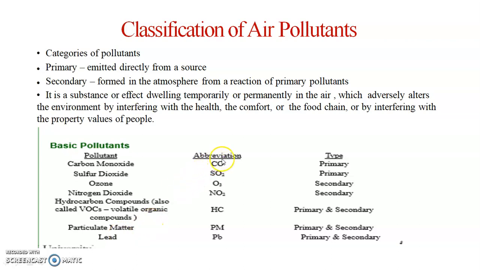I have to tell the notation. CO, that is carbon monoxide, SO2 sulfur dioxide, ozone O3, nitrogen dioxide NO2, hydrocarbon components, that is volatile organic components HC, particulate matter PM, lead Pb. Carbon monoxide and sulfur dioxide are primary. Ozone and nitrogen dioxide are secondary pollutants.